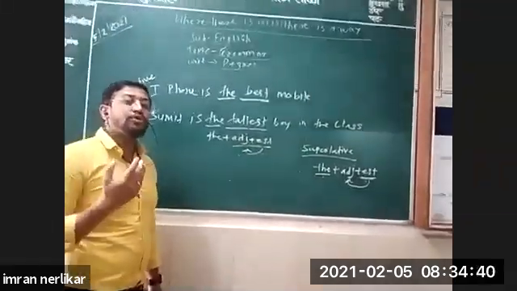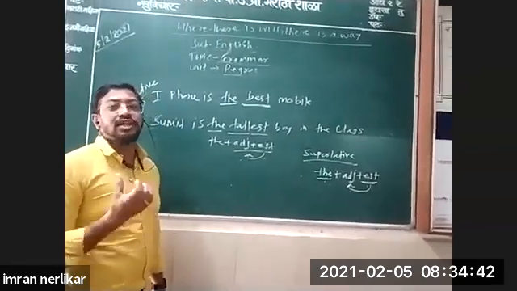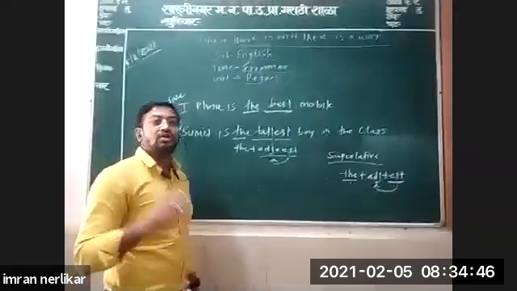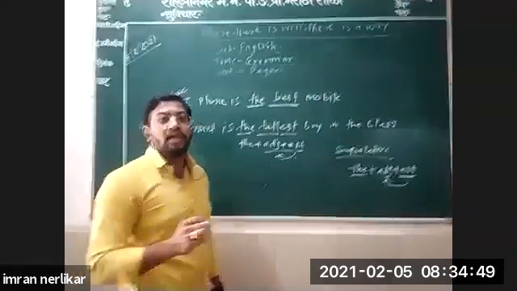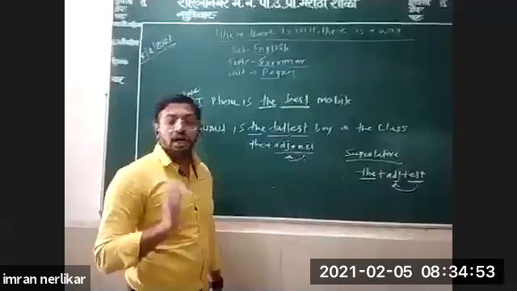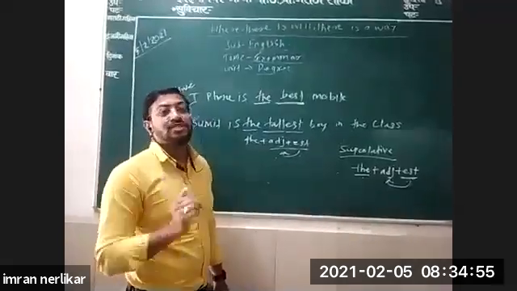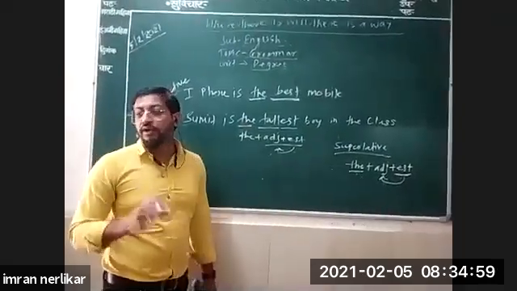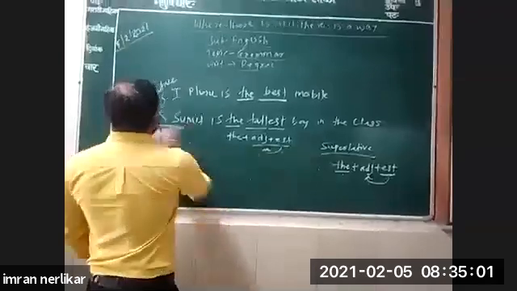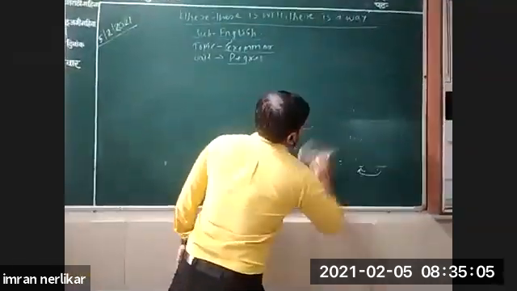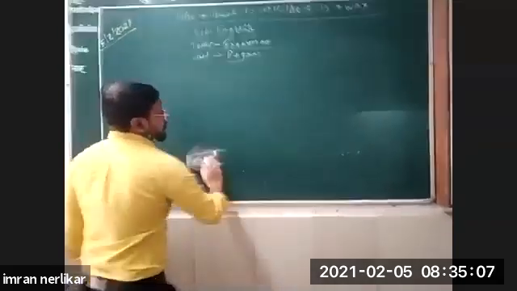When you have to use these degrees in your sentences, you should follow these structures to use them grammatically in your daily usage. Understood? Now we'll see transformation: what are the rules, how to change sentences from one degree to another degree. I hope you have understood this much.